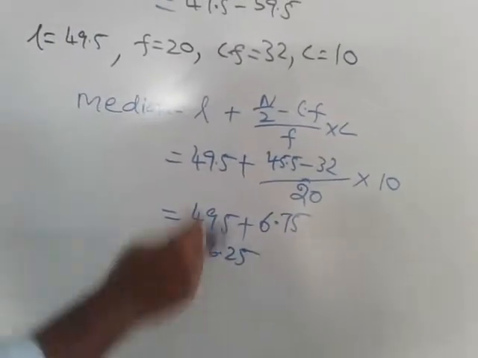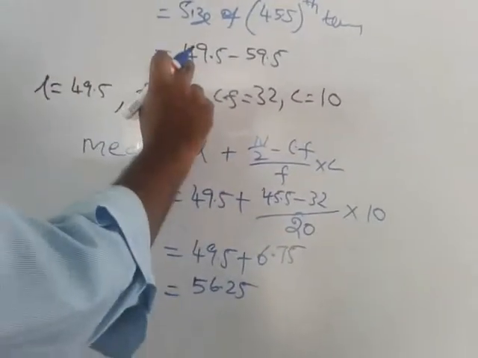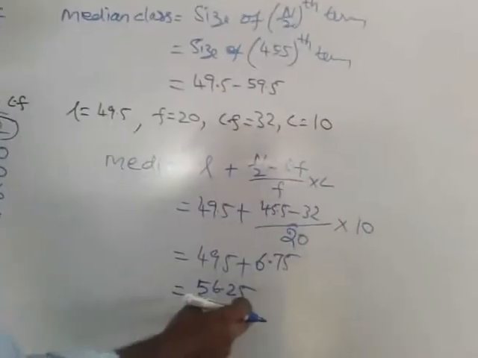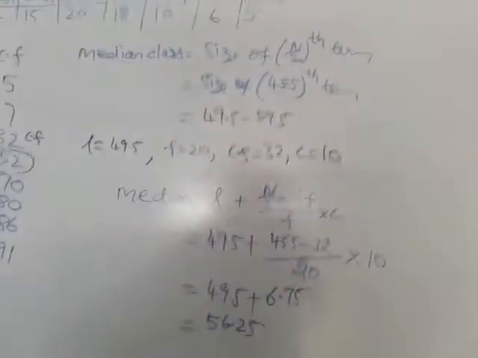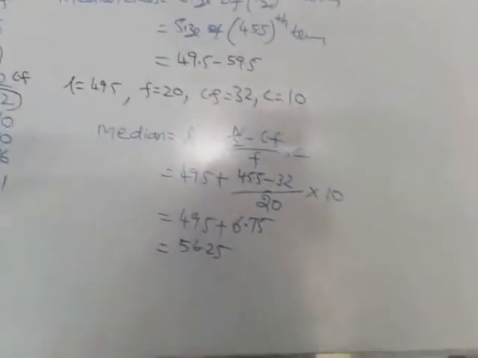Now check. This 56.25 lies in the class. The median class is 49.5 to 59.5, isn't it? Does the 56.25 lie within it? Yes. So our answer is right. Okay, so this is our problem.